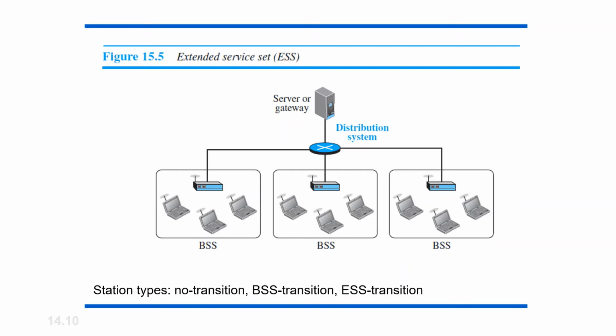Any client or station can disassociate from one AP and associate to another AP depending upon the traffic threshold and the signal strength. When BSS are connected, stations within the reach of one another can communicate without using an AP. However, communication between a station in a BSS and outside the BSS occurs only via APs, that is, access points.